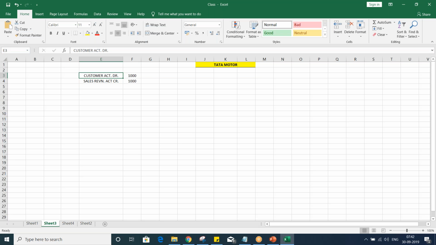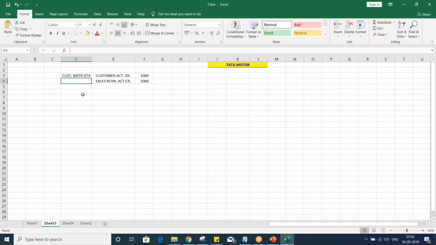Now, the customer account is master data. So this is called customer master data, I'm typing in shortcut only. And the sales revenue account is GL master data.